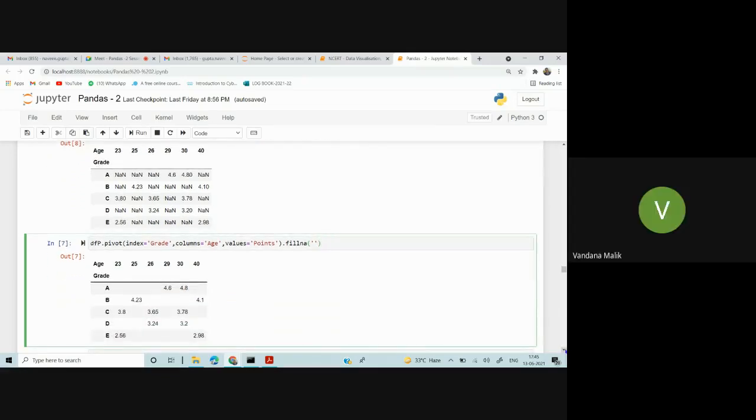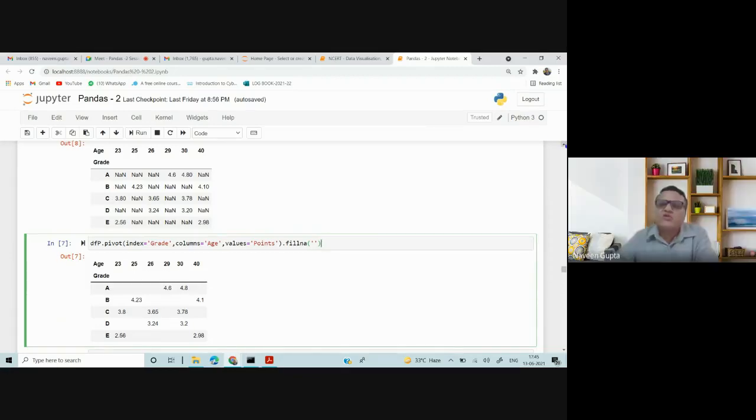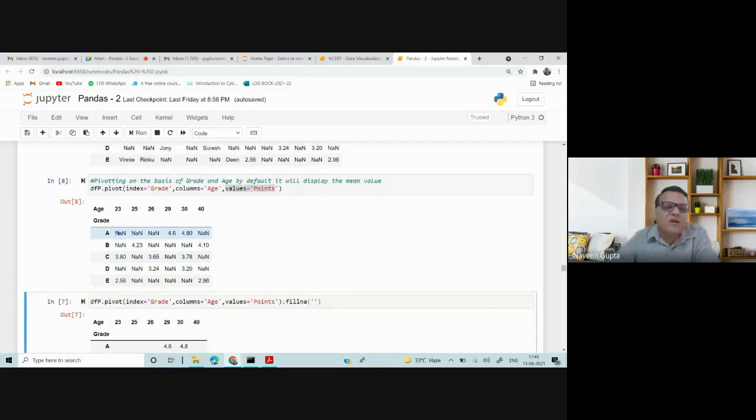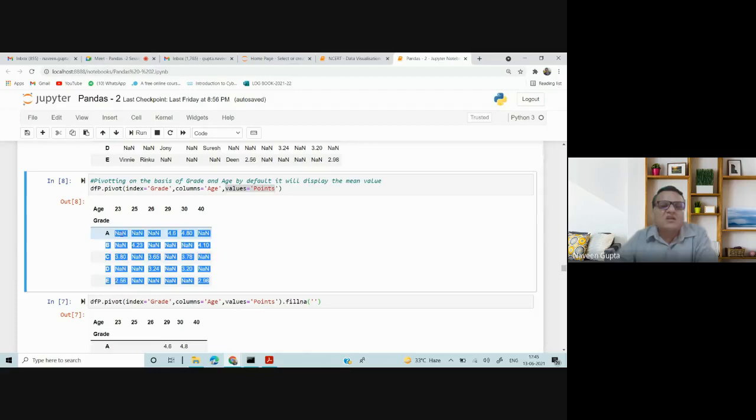Sir, I have a doubt. Vandana Malik this side. Sir, what is values equal to point? Values equal to point means the data which you want to display as the mean, because you want the mean value grade-wise, age-wise. For example, if we have more than thousands of data and, let's say, 10 people of grade A with age 29, then the mean value of those 10 people will be here. Is it clear?